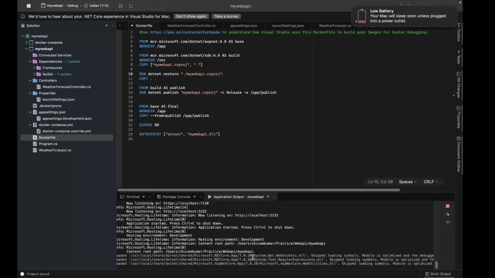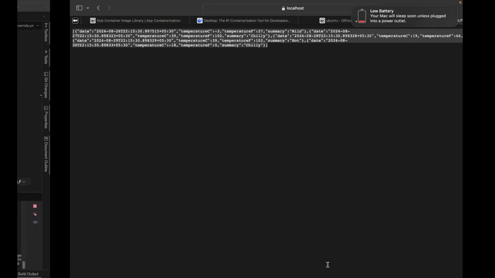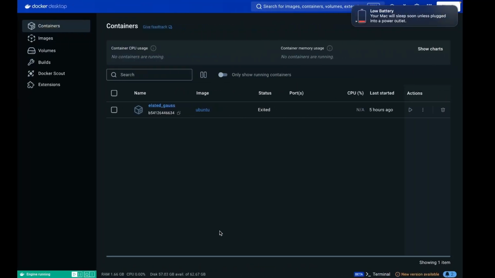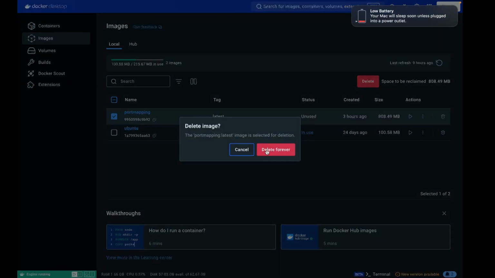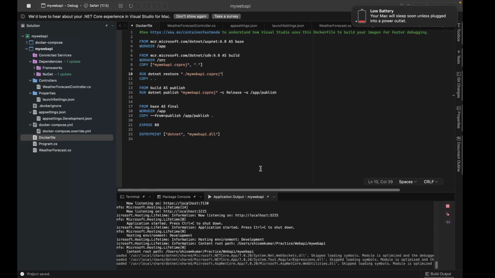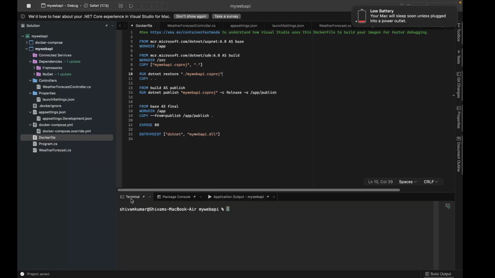So now we'll build the image of this Docker file. Using the command docker build -t, so it is for tag, you can give a name to your image.